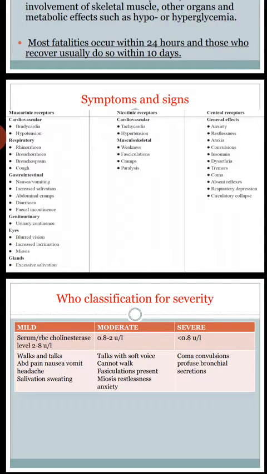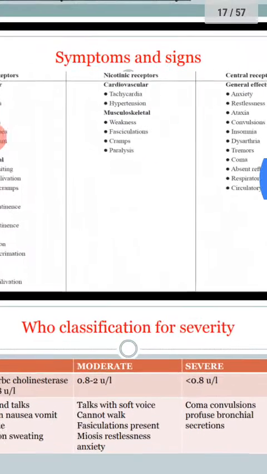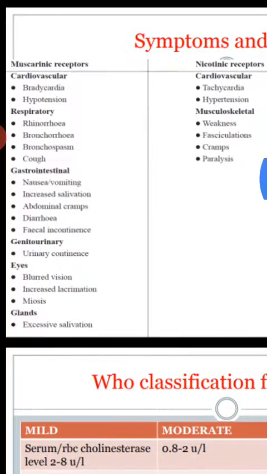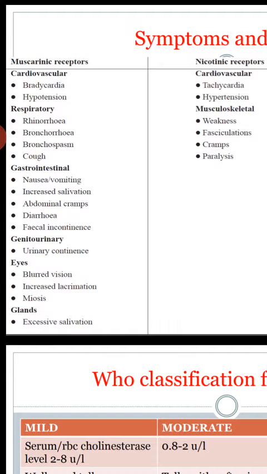So first, muscarinic. Muscarinic receptors are generally expressed in three sites: the heart, smooth muscles, and glands.